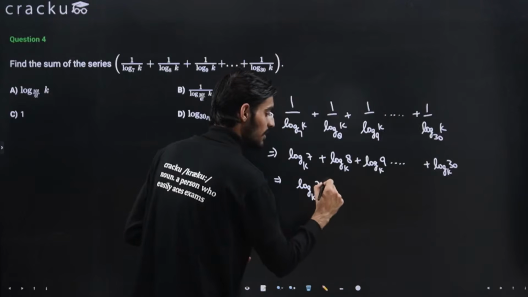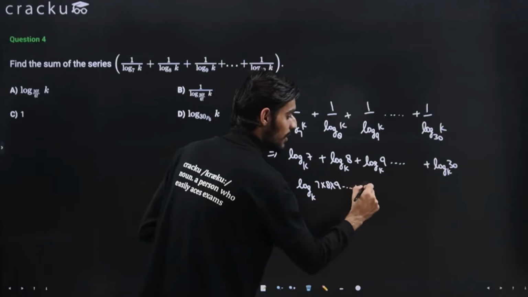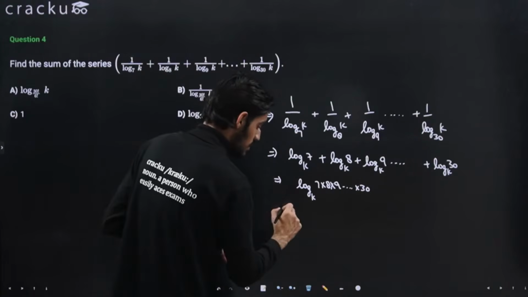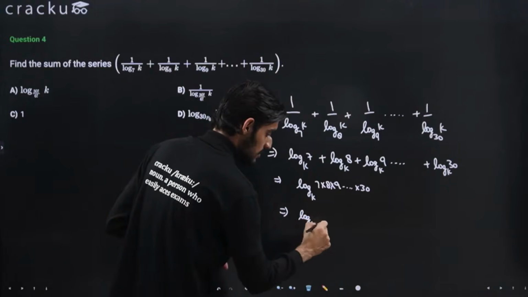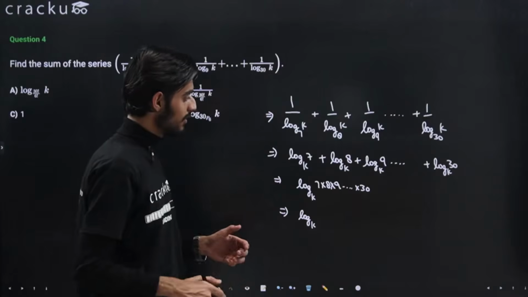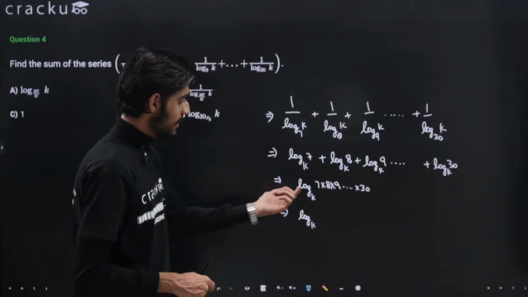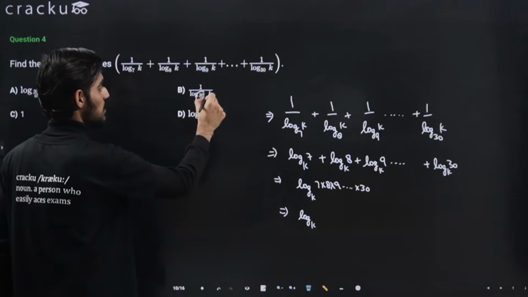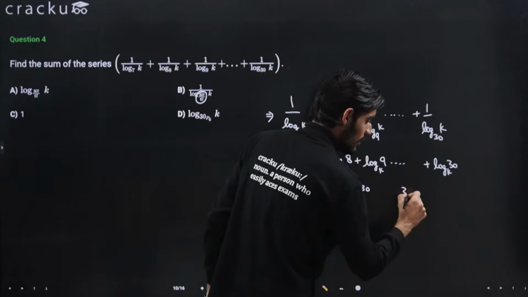So this will be 7 multiplied by 8 multiplied by 9 and so on, multiplied till 30. To multiply this, we know that if you multiply consecutive numbers, we can represent this in the form of 30 factorial.